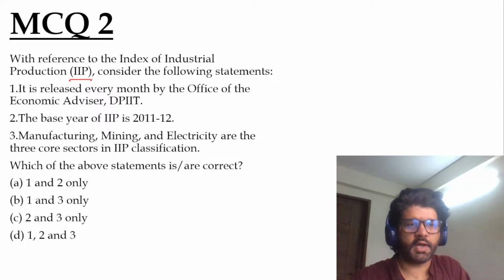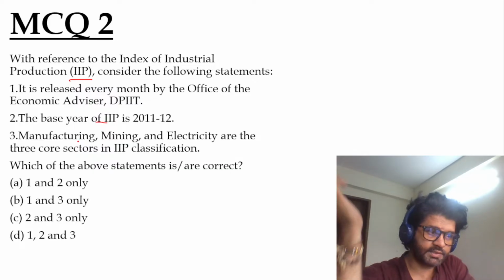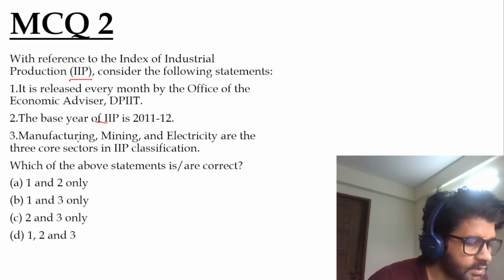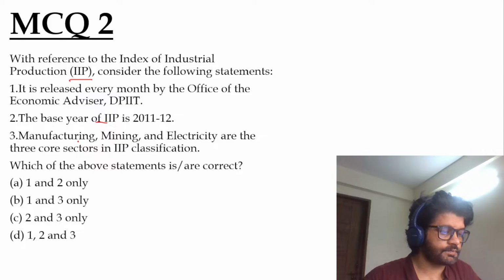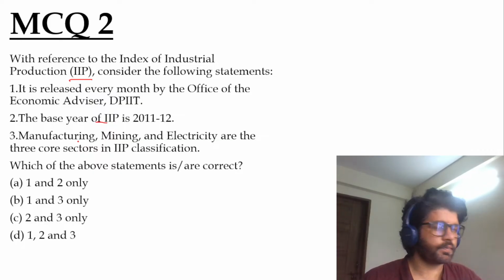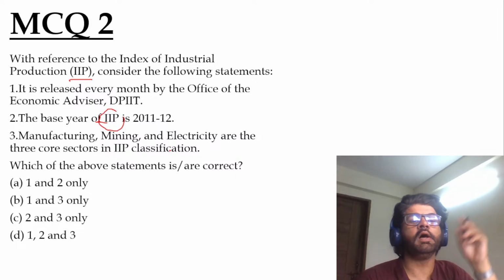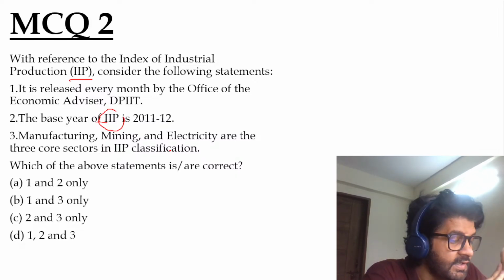So again, with reference to IIP, it is released by whom? What is the base year? Have a look at this. Very interesting question. If you're getting it correct, awesome. Released every month by DPIIT. Base year is 2011-12. Manufacturing, mining, and electricity are three core sectors in IIP classification.